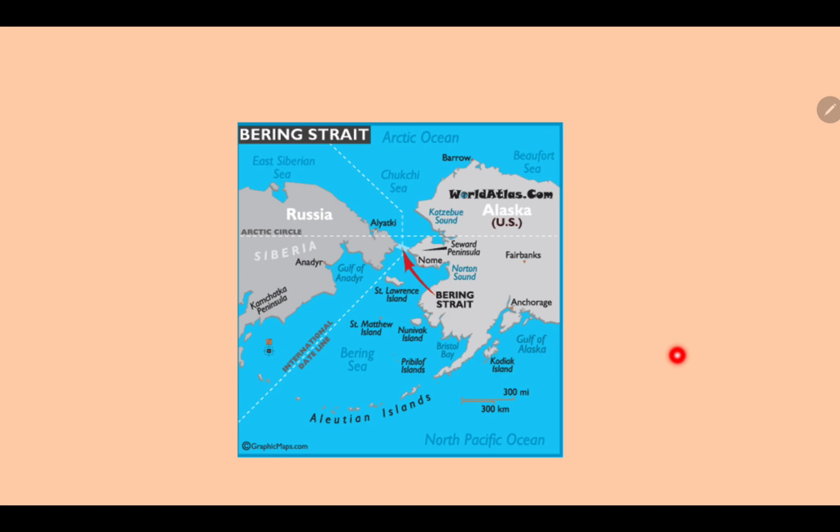I was telling you in earlier slides about the Bering Strait, so I want to show you where it lies. It lies here, a small strait that separates this from Asia. I guess you have understood where the Bering Strait lies.